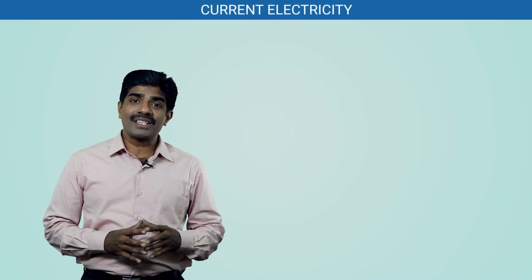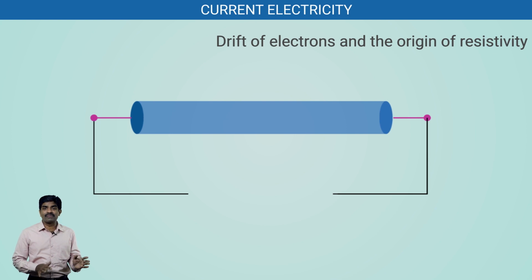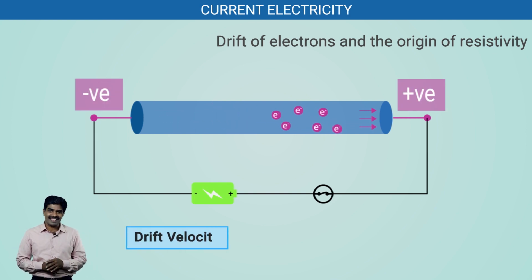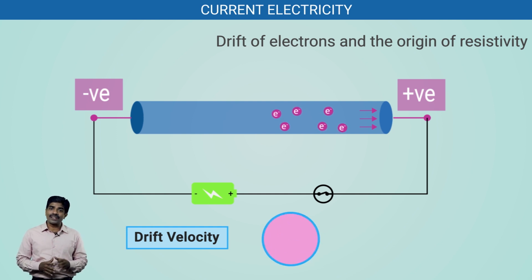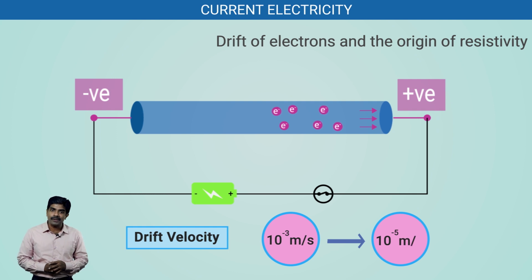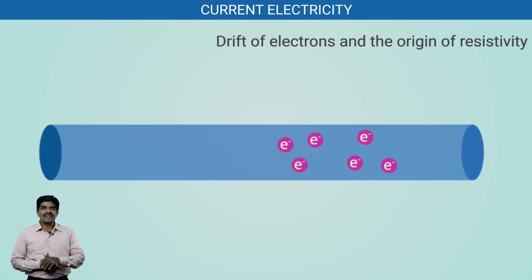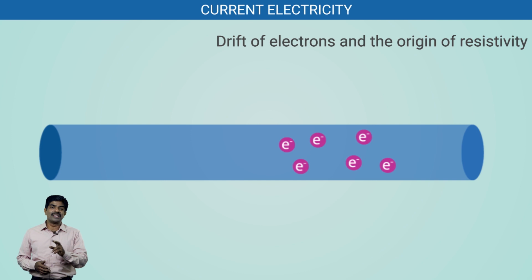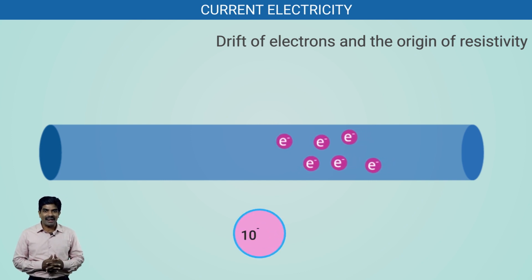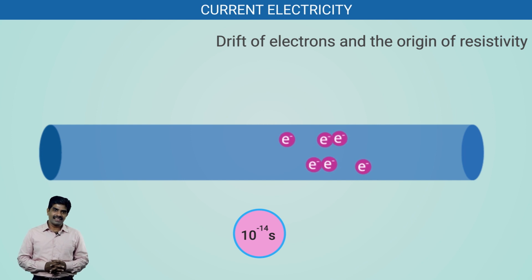The average velocity with which electrons are moving from the negative to the positive terminal of a conductor is known as the drift velocity. It is in the order of 10 raised to minus 3 meter per second to 10 raised to minus 5 meter per second. Relaxation time is the average time interval between two successive collisions. It is in the order of 10 raised to minus 14 second.